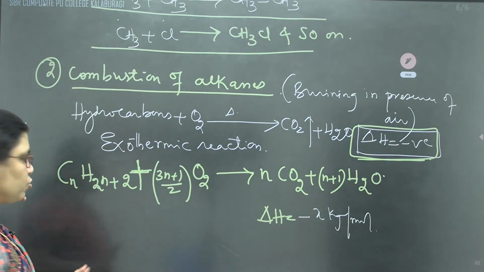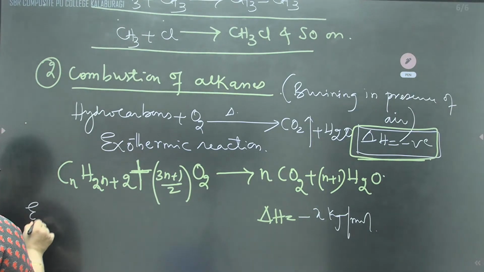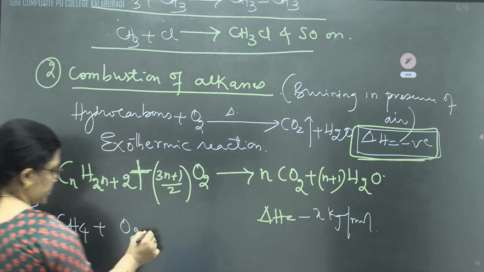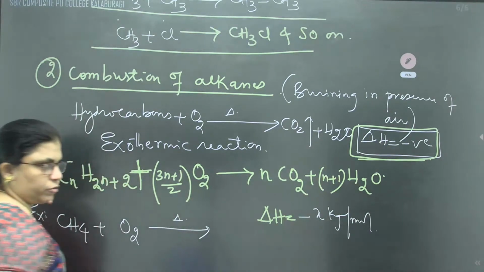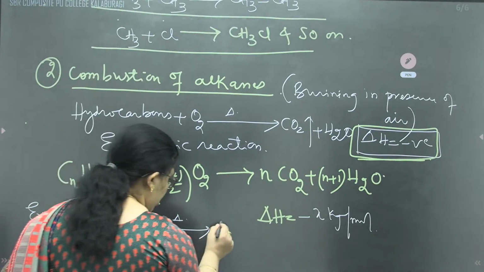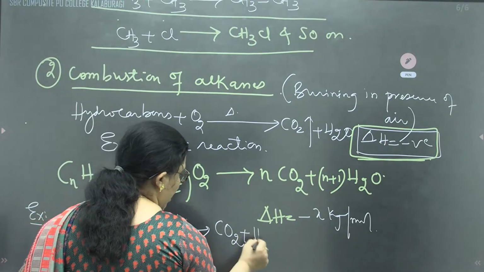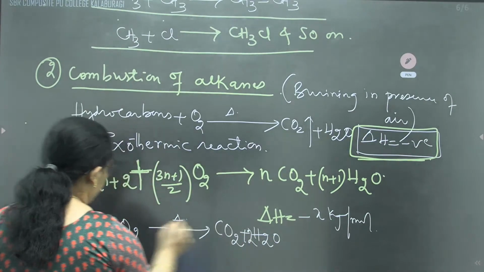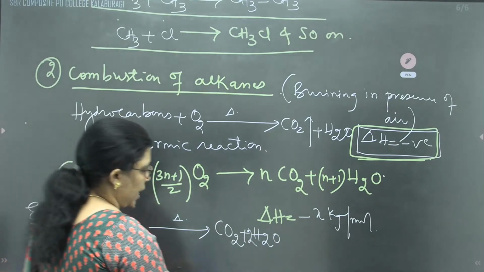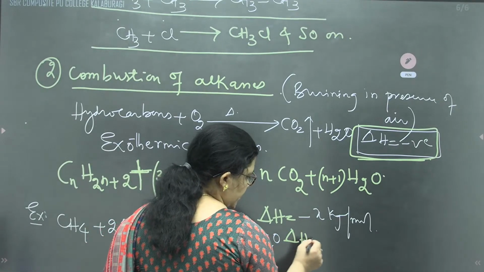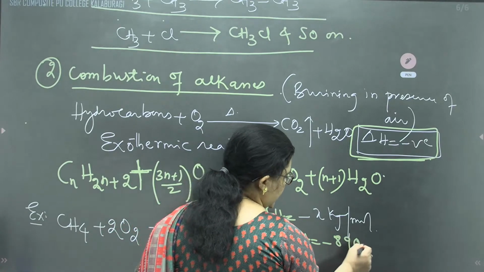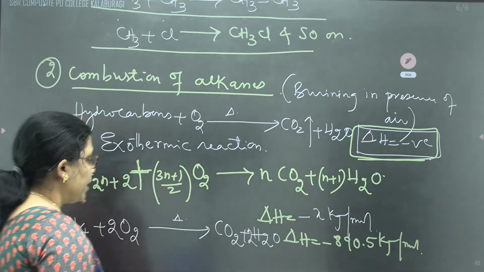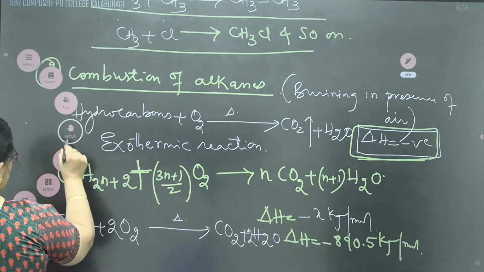We can go directly to the example. Like the example, methane on combustion in presence of air or oxygen by heating at a high temperature will produce carbon dioxide and water. Balance the equation: 2 hydrogens we need, 2 plus 2, it will become 4. And the delta H will be minus 890.5 kilojoule per mole.